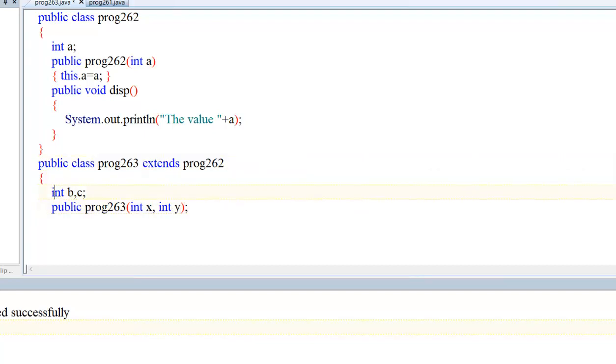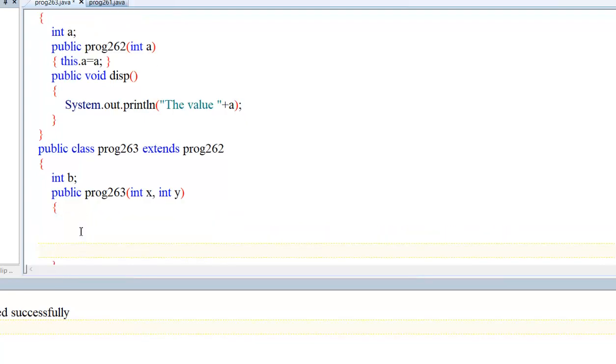I will use here only one. This is also one more constructor.